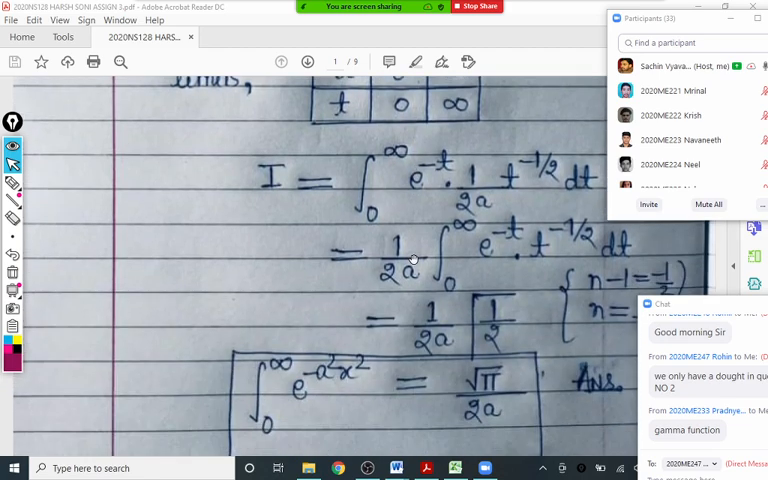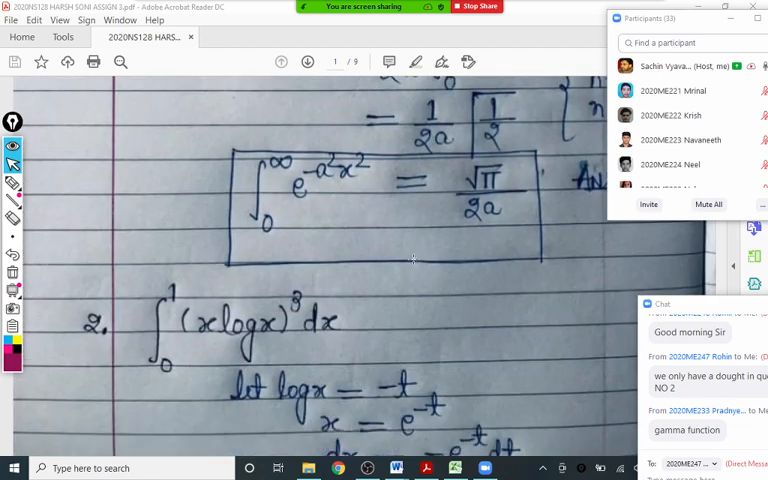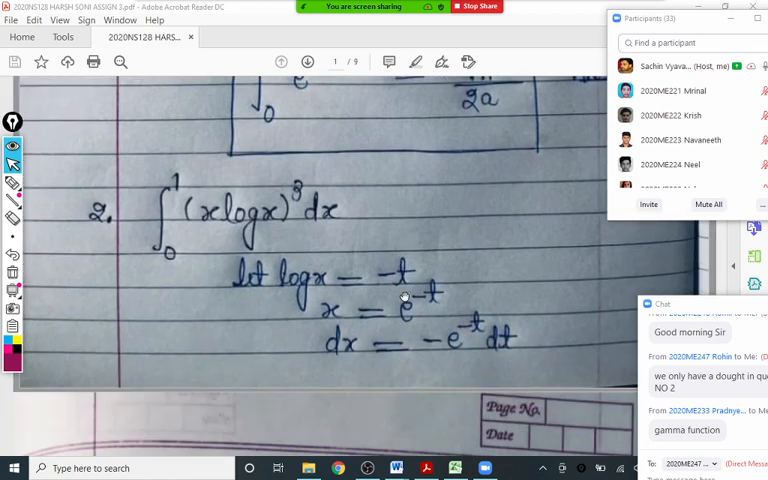So we'll move to question 2 here. Question number 2 is the integral from 0 to 1 of (x log x) cubed dx. We already observed that whenever a logarithmic term is there, it can be converted into an exponential term, which is required in the gamma function. And yes, the correct substitution is log x equals minus t.